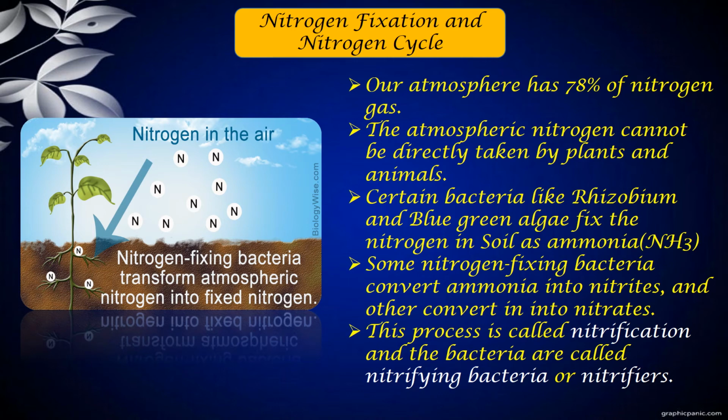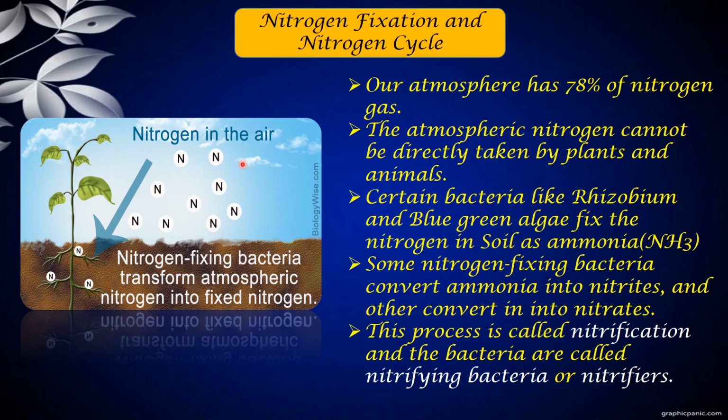So here, look at this picture. You can clearly understand the nitrogen from the atmosphere. We have around 78% nitrogen in the atmosphere, and this 78% is always maintained. How can it be maintained? Only when there is a cycle. If it were a one-way process, it could not be maintained. So let us understand the cycle and how it maintains this.